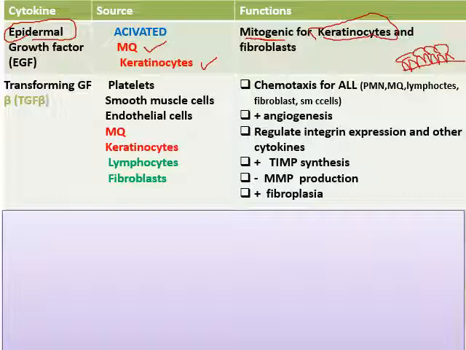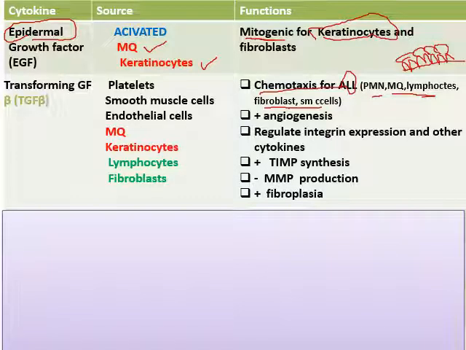And they are responsible for chemotaxis of all inflammatory cells, like polymorphonuclear cells, macrophages, lymphocytes, fibroblasts, smooth muscle. What are the functions of all of these things? We will talk about it later. However, I want you to understand that each one of these cytokines has a function, has its role in the healing process. And I want you to know what is the function of each of them.